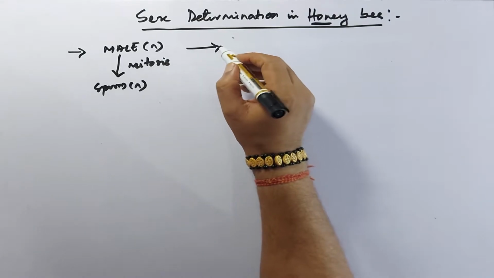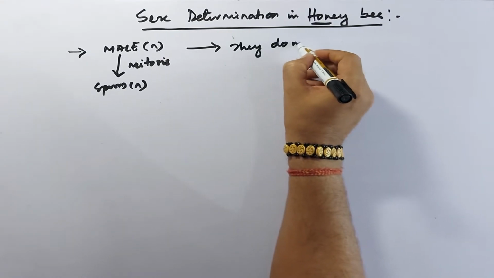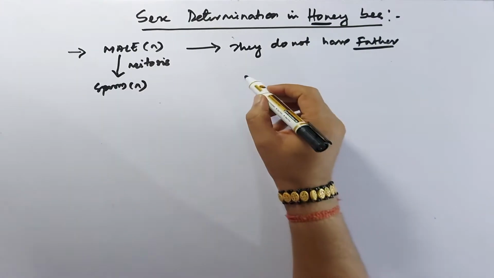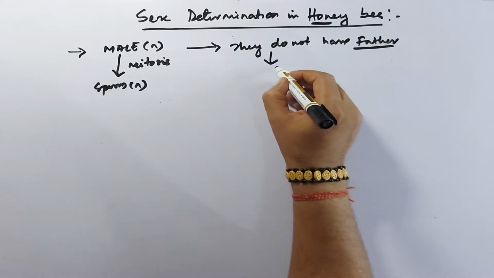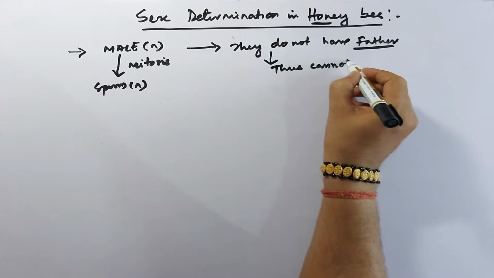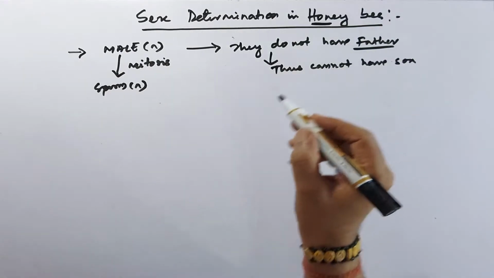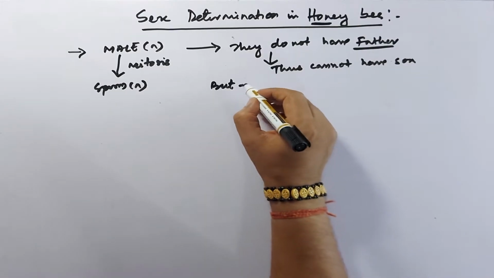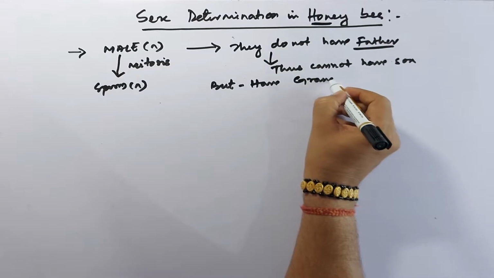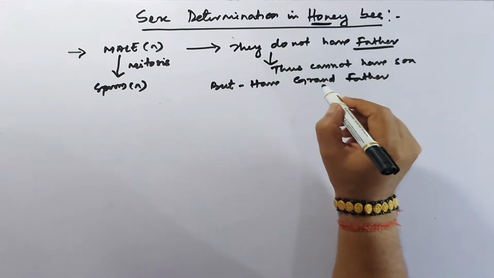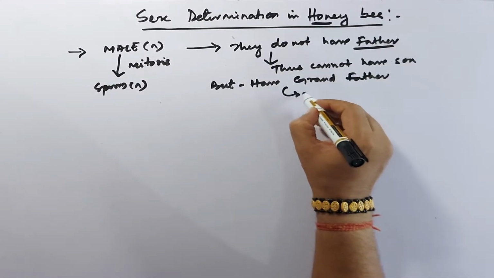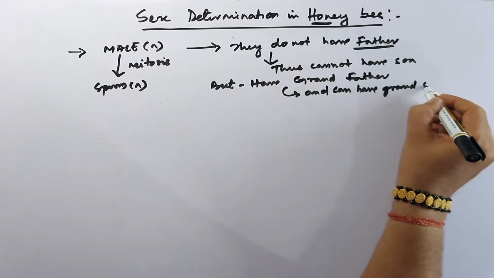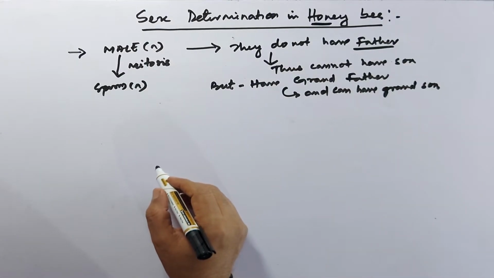So we can write: they do not have a father and thus cannot have a son, but have a grandfather, which we will discuss in detail, and can have a grandson. So now we will discuss how this happens.